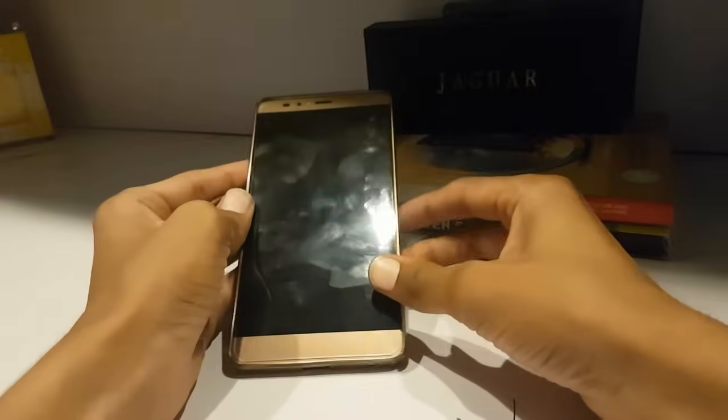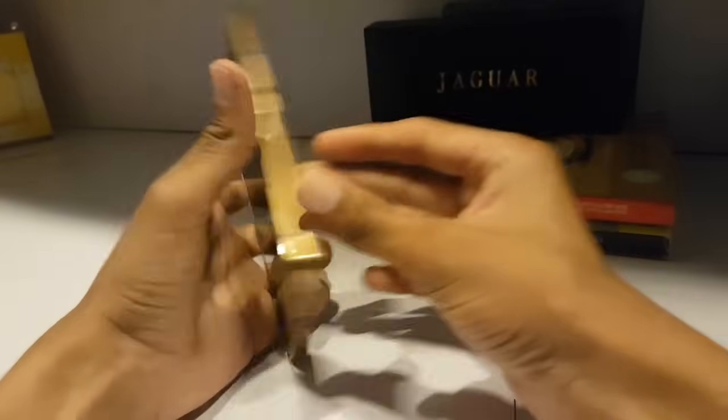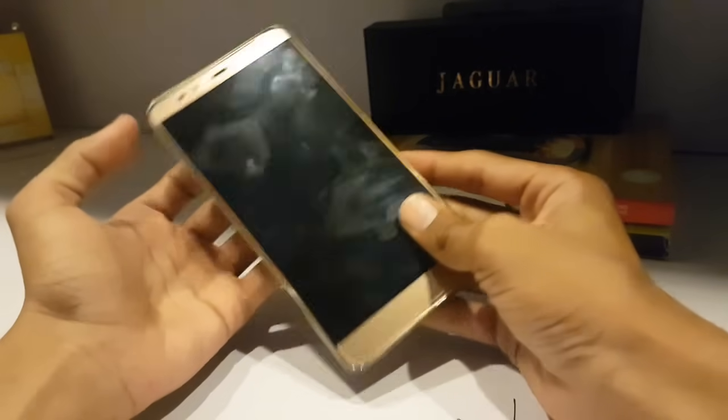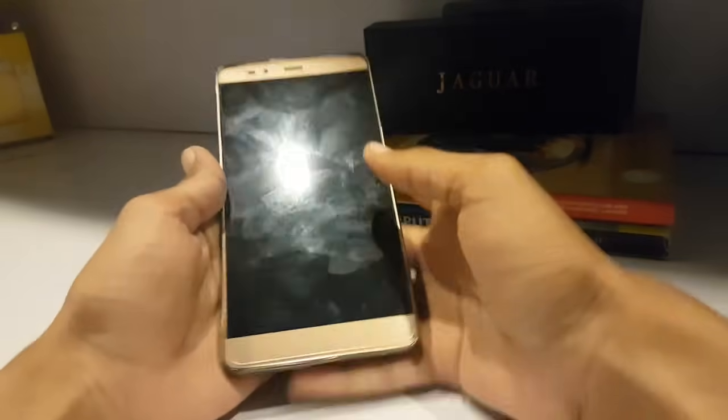What's up guys, Moosa here back with another episode of the Mr. Android, and in this video I'm gonna show you how to install the Need for Speed Edge. It is not released yet, so let's start.